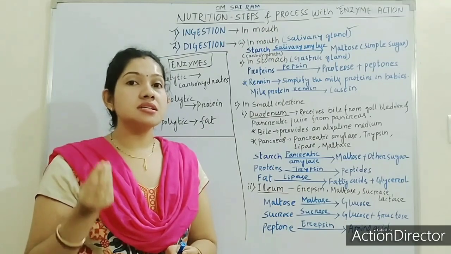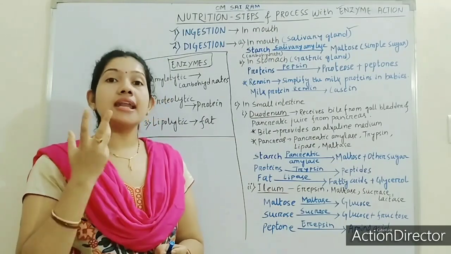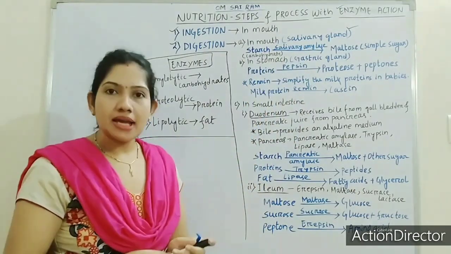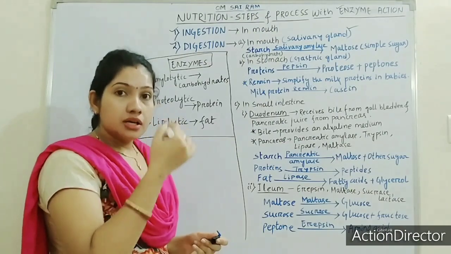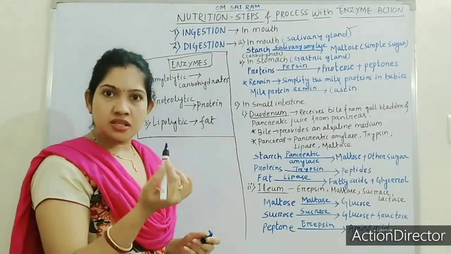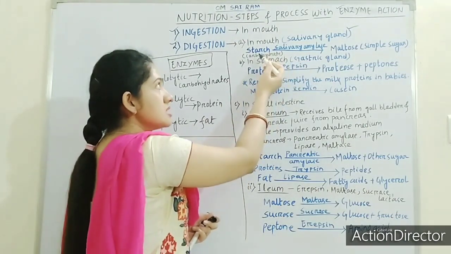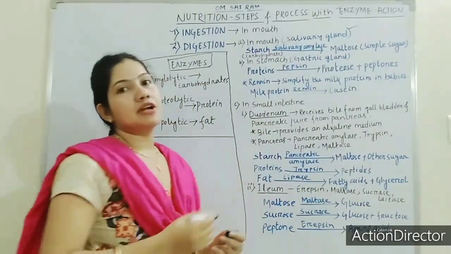The salivary gland present in the mouth secretes an enzyme called salivary amylase. Starch or carbohydrate is present in the food, so it will digest the starch into maltose.